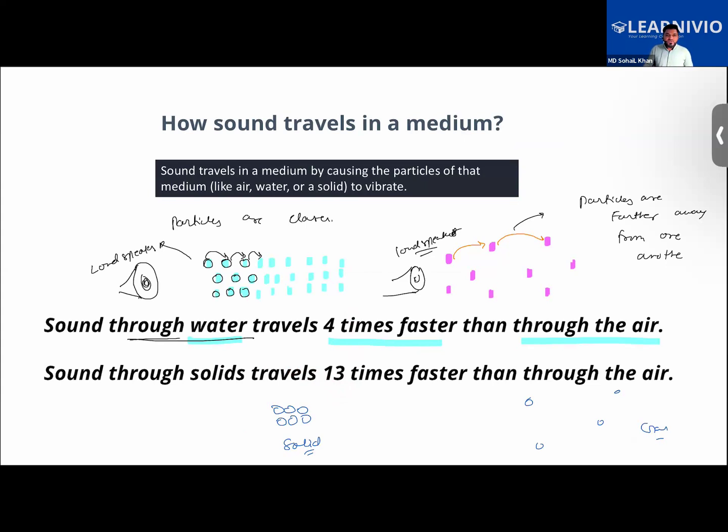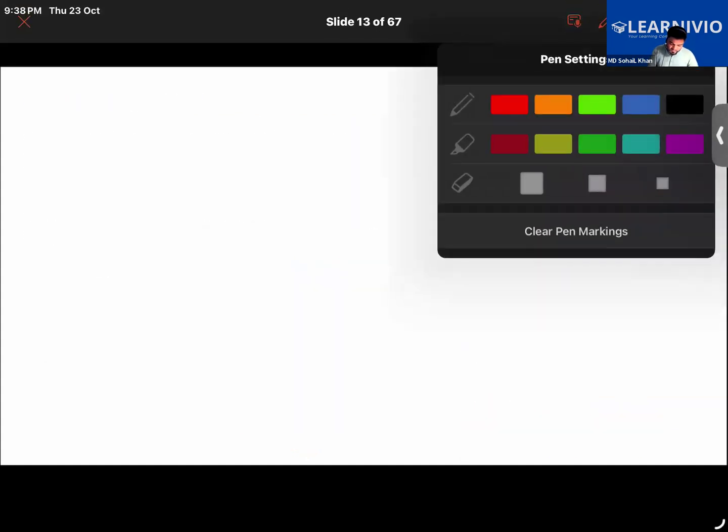In fact, you can do an activity to understand how sound travels. You can take two empty tin cans. You might have got this project from your school. Connect the two empty cans with a piece of thread, say a 15-meter long thread.